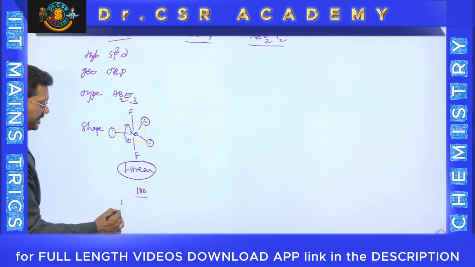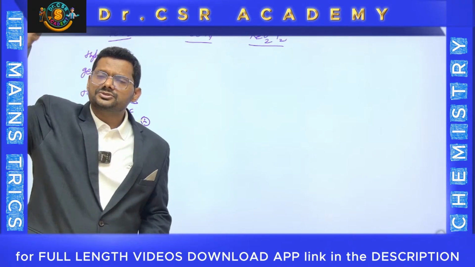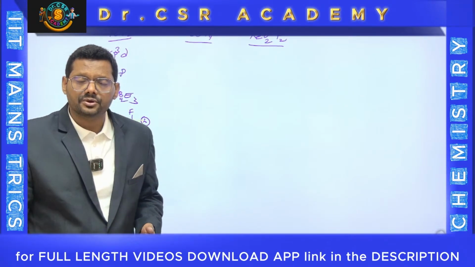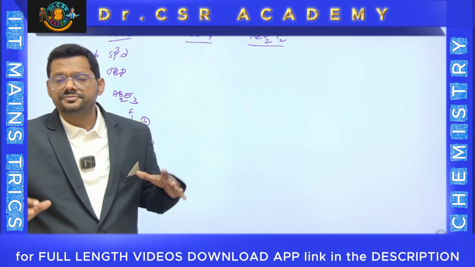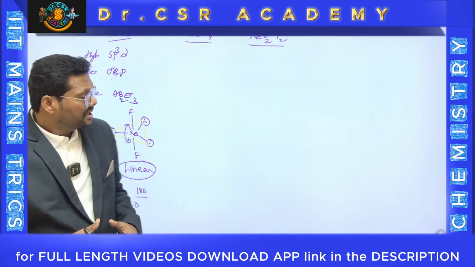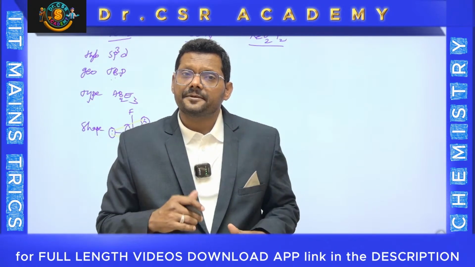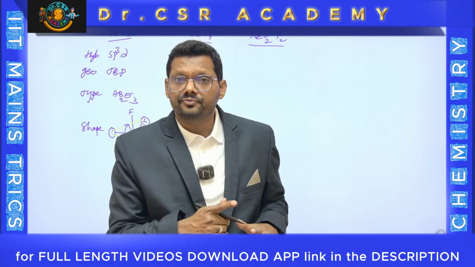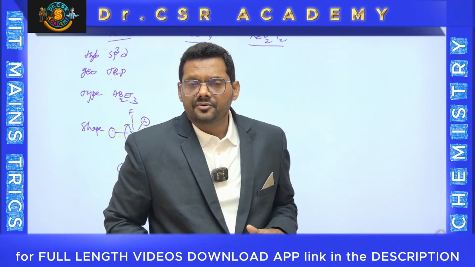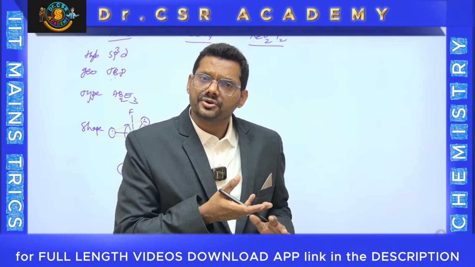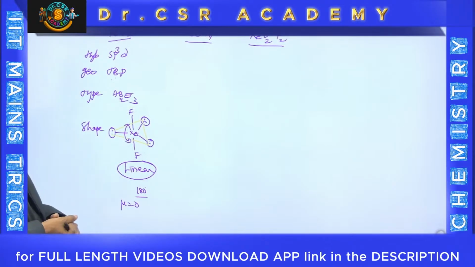Dipole moment, mu, is also 0 because it is equally distributed. One fluorine at the top, bond moment is in the upward direction. The bottom fluorine's bond moment is in the downward direction. They are mutually cancelling. And the lone pairs are equatorially present among the three corners, so the lone pairs have no effect on the dipole moment. So understand one thing, within 5 seconds you can say about dipole moment also, which is called mu. It's a product of charge into distance. For PCl5 also 0, CH4 also 0, because the lone pairs are also equally distributed.